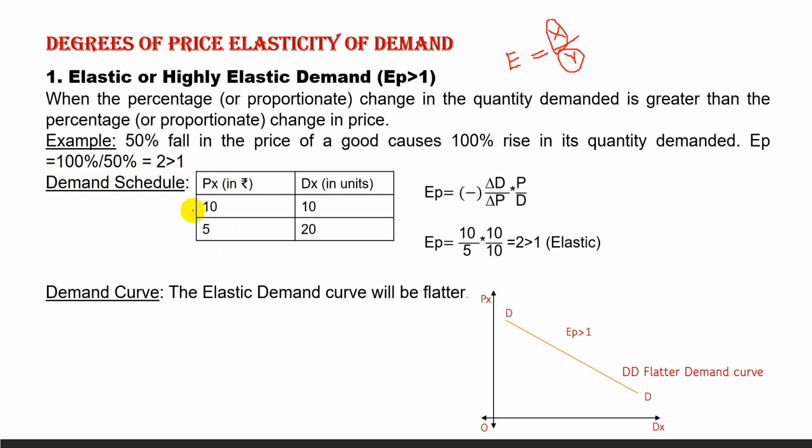Let us take the same example in schedule form. Price of good X is given as 10 and 5. So what is the percentage decrease? 50%. How to calculate percentage change?